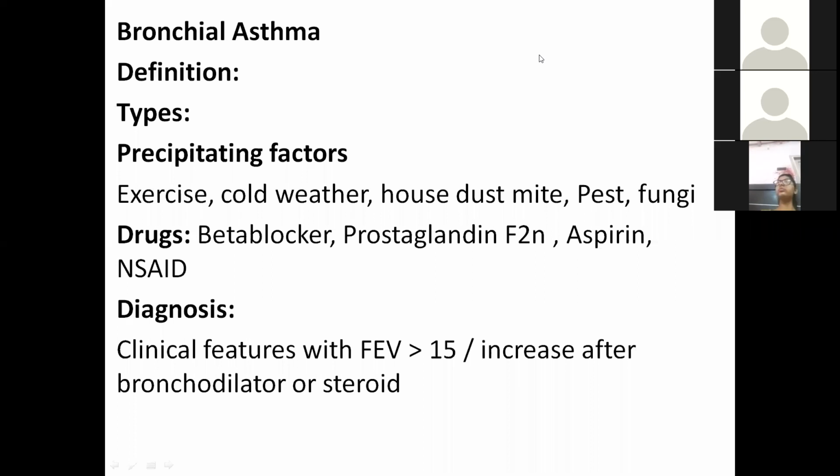What is the forced expiratory volume in 1 second? After taking deep inspiration, the patient is asked to exhale forcibly, and whatever the amount exhaled in the first second is called the forced expiratory volume in 1st second. So after bronchodilator therapy or steroid, it should increase by more than 15%.